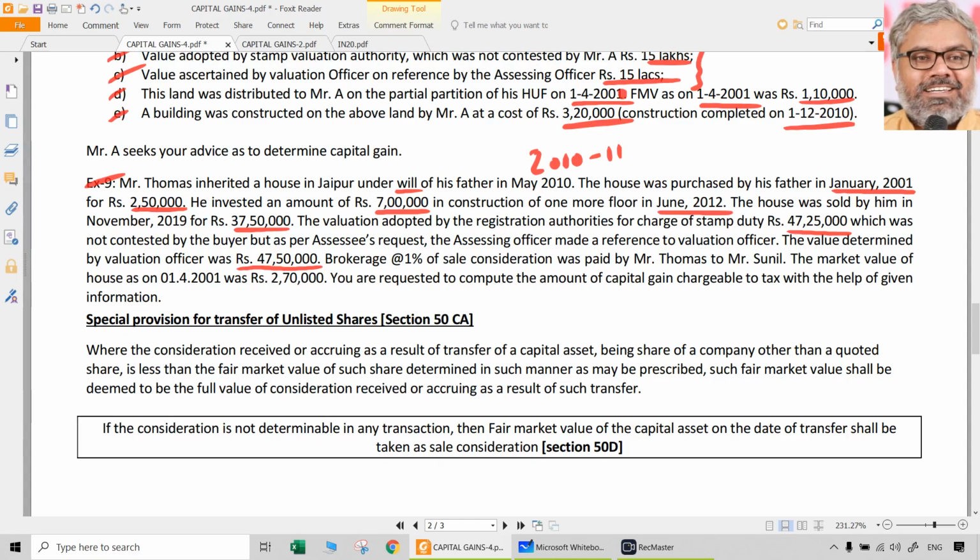Can it be higher than the stamp valuation? No. So this 47 lakhs 50,000 is not going to be considered at all. Whichever is lower of them will only be taken, which is 47 lakhs 25,000.